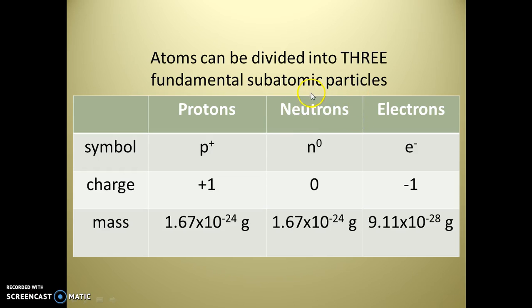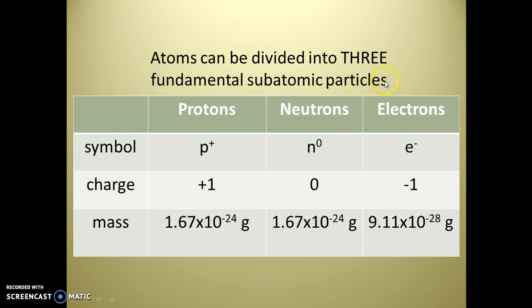Next are neutrons. Neutrons are a lowercase n with a superscript 0. And that's because neutrons are neutral. They carry no charge. Their mass is also 1.67 times 10 to the negative 24th of a gram. Neutrons and protons are located in the nucleus, and they have a much larger mass than our third particle. These guys make up the bulk of the mass of an atom.